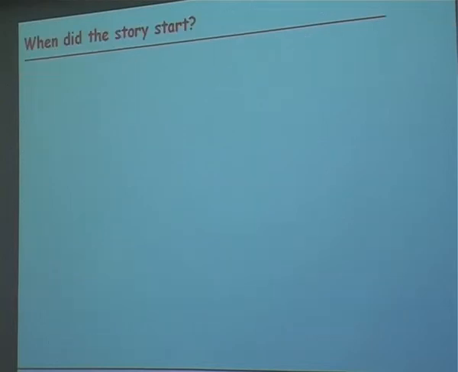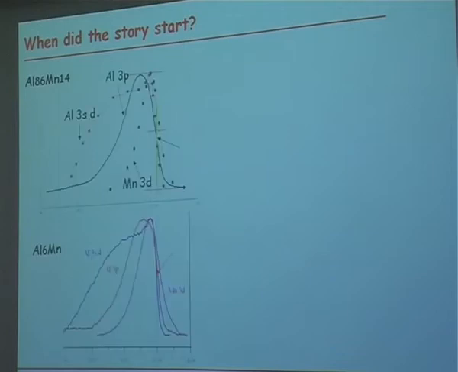So the story started, of course, with Danny, with aluminum 86 manganese 14, which I had the opportunity to investigate and which I compared to aluminum 6 manganese. And here is the data. Here I studied aluminum 3s,d, aluminum 3p, and manganese d states in order to have an image, a representation of the valence band. The figure on the top corresponds to the quasi-crystalline compound, and the other one corresponds to aluminum 6 manganese, the crystalline compound. And you can see that there are some tiny differences.